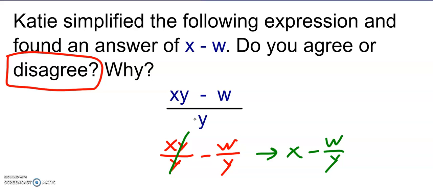So now let's back up a second. The word simplify in mathematics is really ambiguous. There's what one person argues is simpler than another. It can change. It can also change depending on what we're trying to do with the thing we have, the expression in this case. But if we are going to try to do anything here, the only thing we can do is split up the fraction since there is a single denominator. So this becomes xy over y minus w over y. And now I can reduce the y's in the term on the left. So I get x minus w over y.